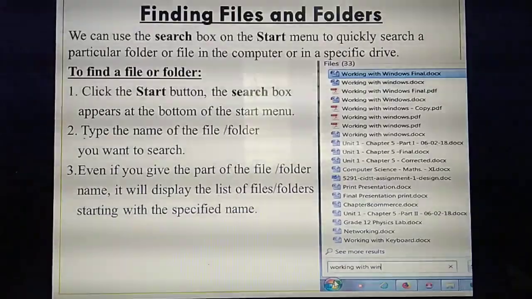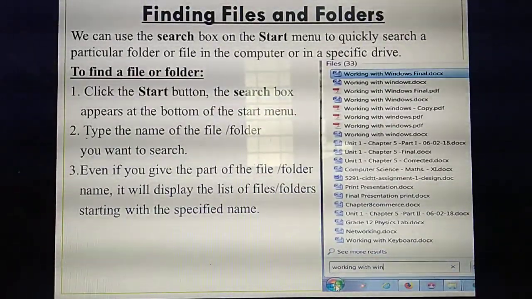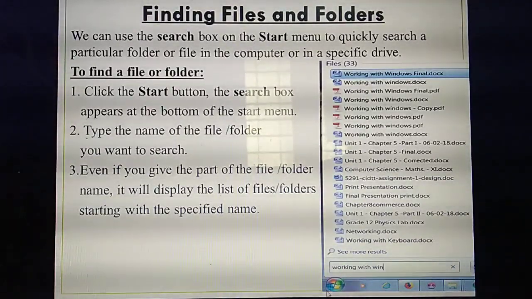Yes, is it visible for you? Yes, this is the start menu. So from this, what's the first step? So you need to click the start menu.